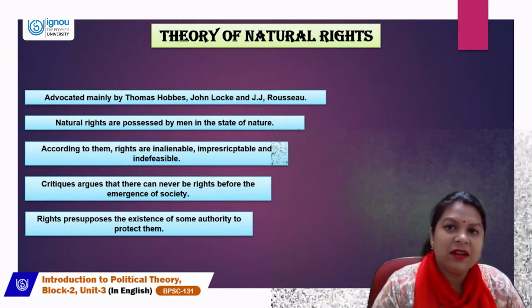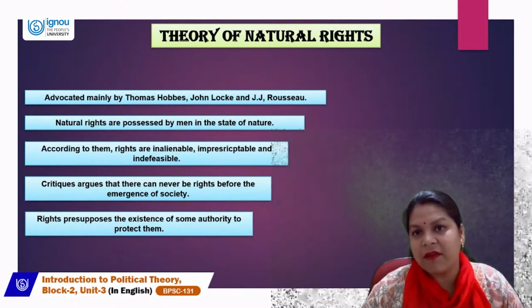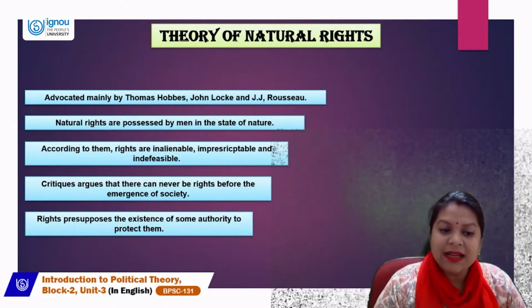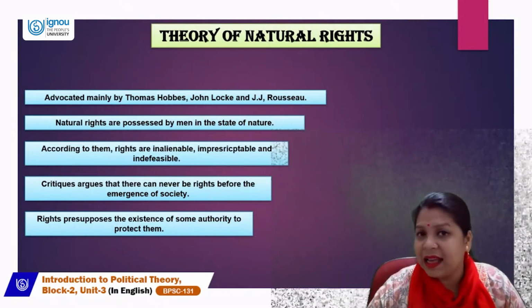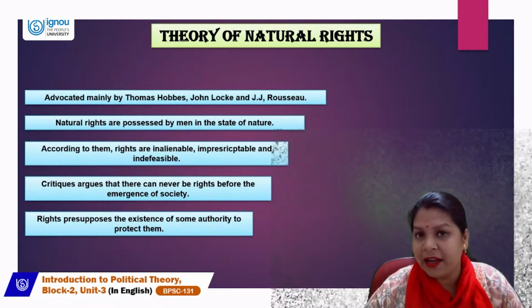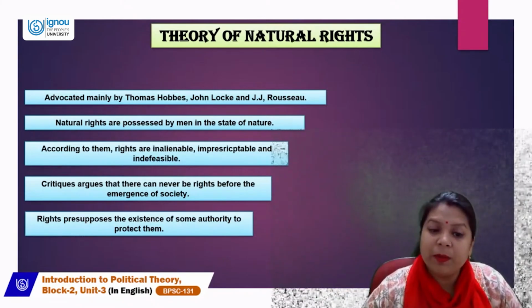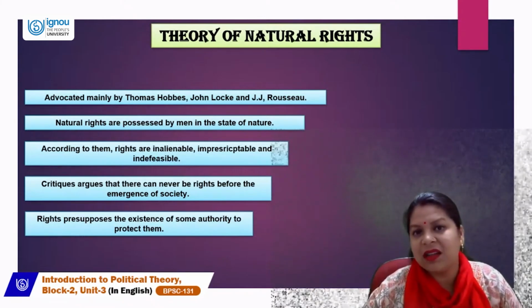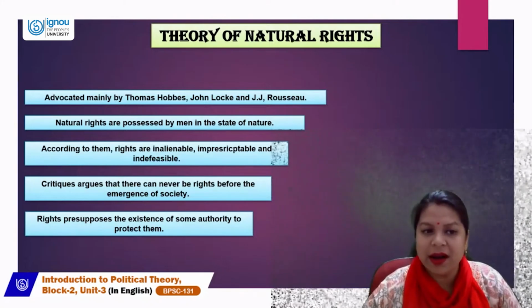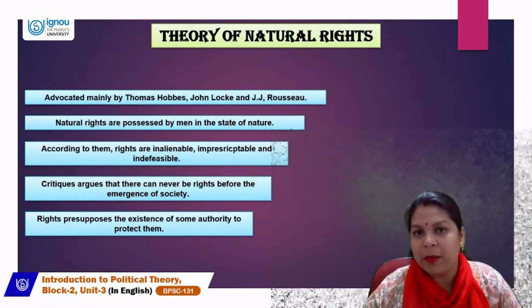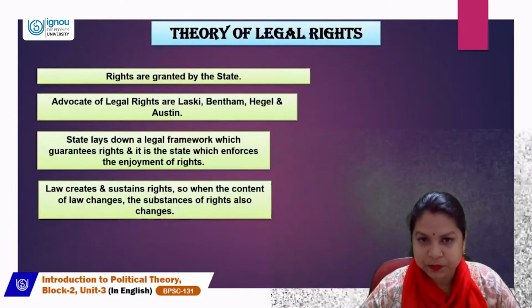As we have learned, it is the government who protects them. So rights can exist, but there should be a kind of authority which will be protecting the rights. So these are the critiques about the natural rights that have been advocated by Hobbes, Locke, and Rousseau.